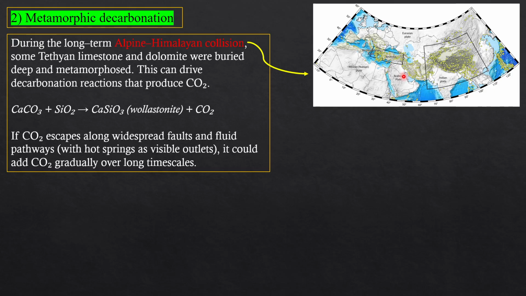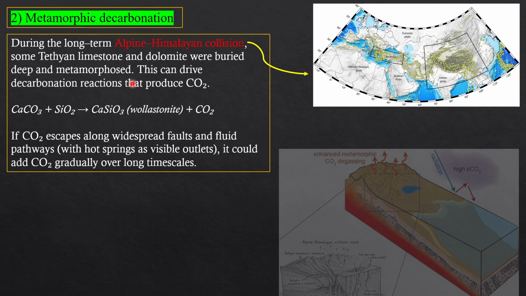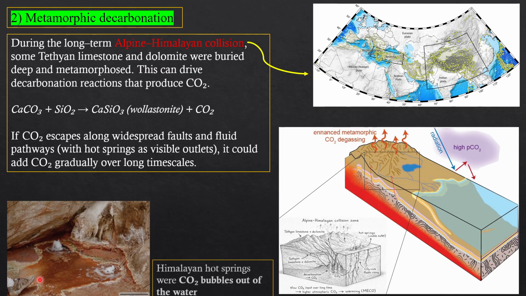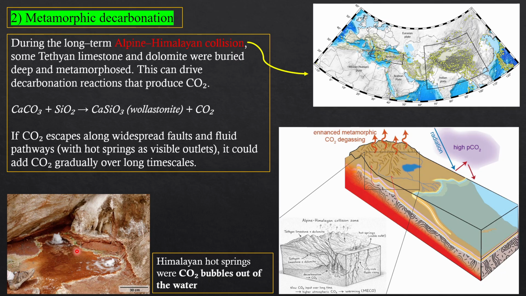So it shows the global warming is increasing, and it means that long-term carbon dioxide stays in the atmosphere. So it shows that the warming occurs, and this will be the cause of the MECO: this metamorphic decarbonization. Here you can see the model in which they explain how the carbon dioxide stays during the subduction and continental collision, and the carbon dioxide is degassing along these faults along the Himalayan orogeny.